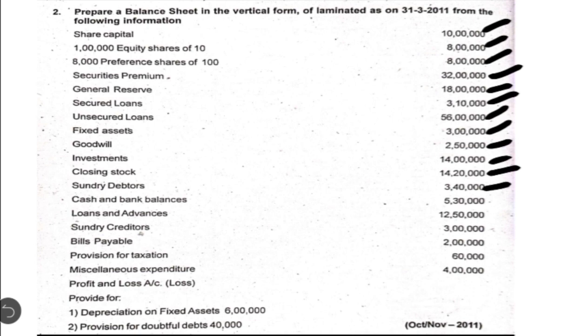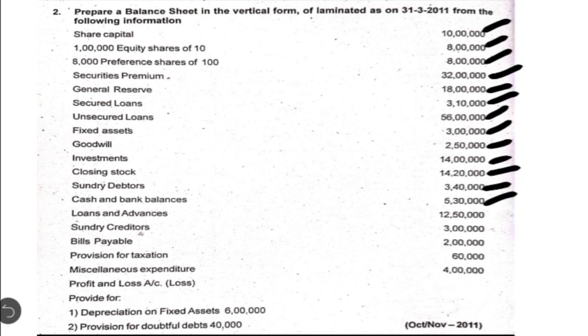Then the next one is loans and advances. Here the company has advanced the loan to the employees. There are again two items on the asset side, one for short term and the other for long term, which is called non current loans and advances. But usually if they don't give, loans and advances will be in the form of short term, so you have to write that under short term loans and advances in note number 20.